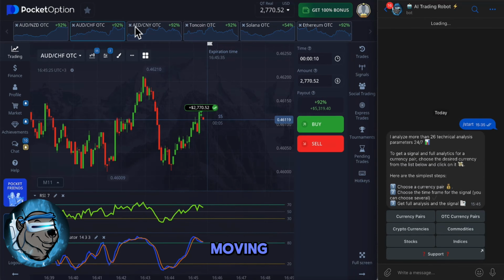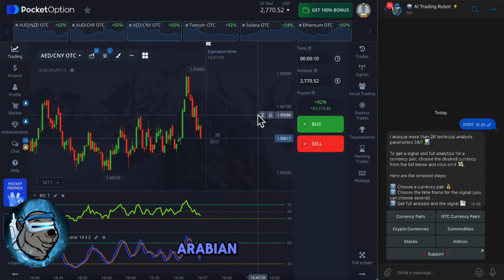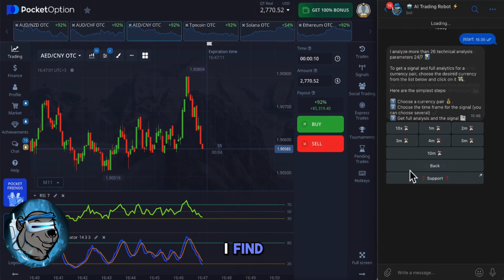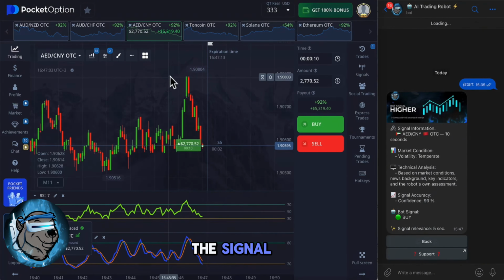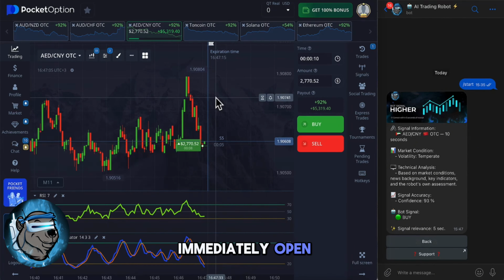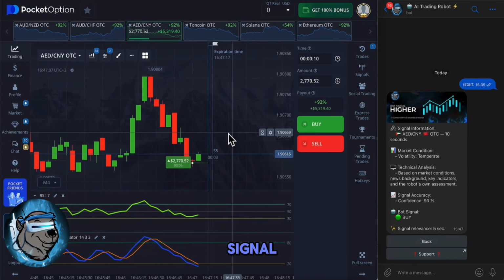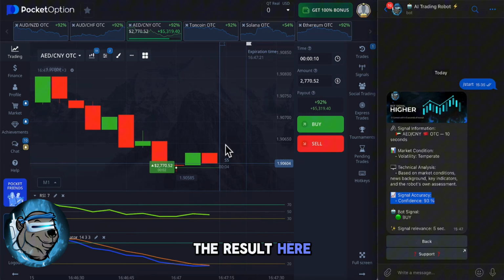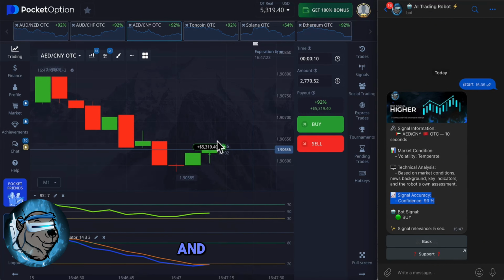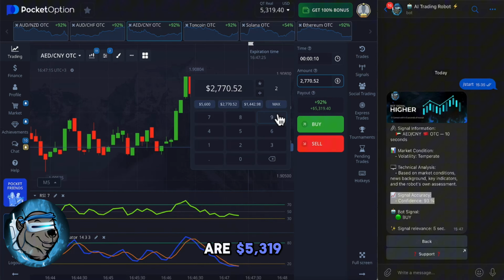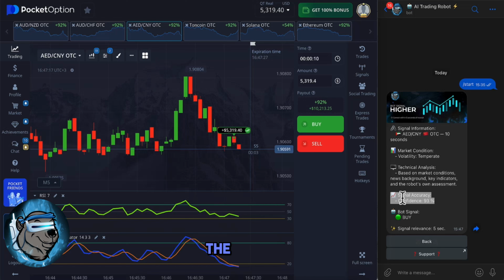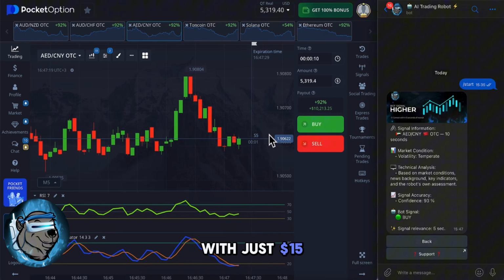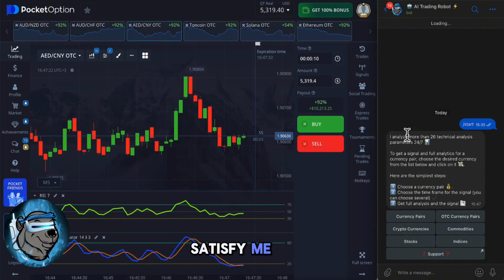Alright, great. Moving on. Arabian dirham and Chinese yuan. I find it, a 10-second signal. The signal says to buy. I immediately open a buy trade after receiving the signal. I assume that with 93% accuracy, the result here should be positive for me. And that's exactly what happened. And now there are $5,319 in the balance, and I started with just $15. The signals are accurate, good, and they completely satisfy me.